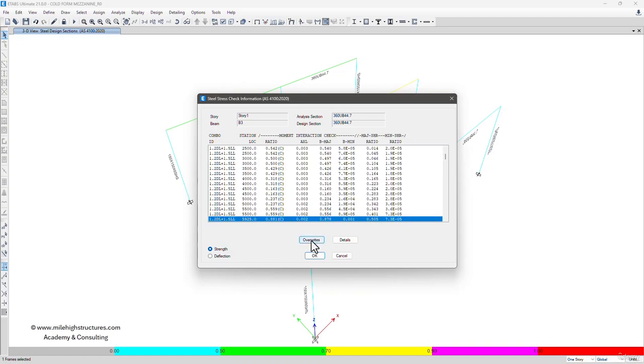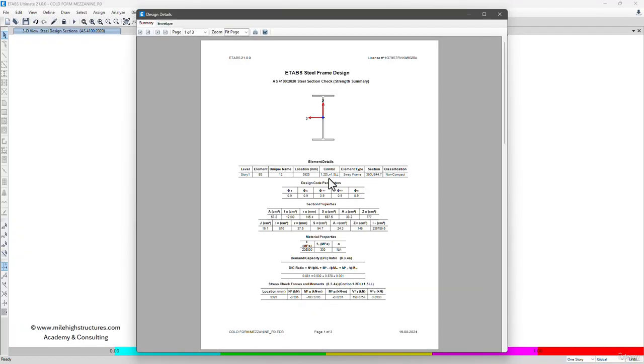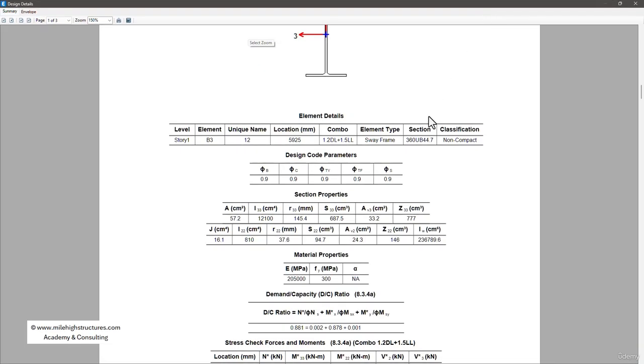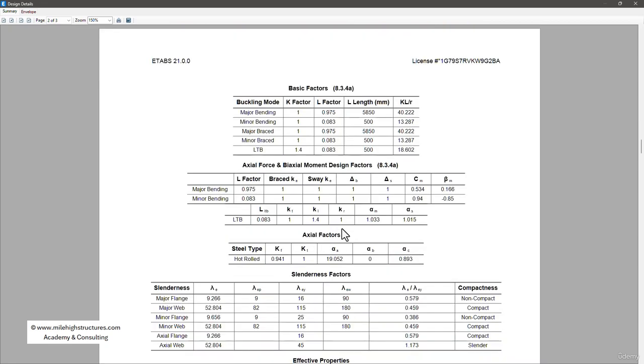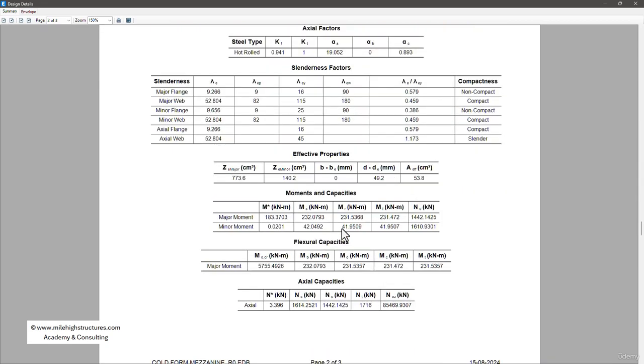And if we click on the strength overrides and go to the details option here, the detailed analysis can be seen from this particular window. So we can maximize this. Here we can see that the governing load combination is 1.2 times dead load plus 1.5 times live load. And in here are the different utilizations. This is the axial load utilization, that is only 0.002, and the bending moment along the major axis is 0.878. If you want to see the values of the bending moment, these are the flexural capacities.